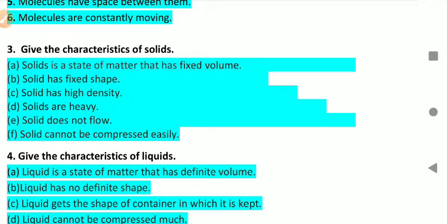Solid has a fixed shape, fixed size. Solid has the highest density in comparison to liquid and gases. Solid cannot be compressed easily. Solid cannot flow easily. So these are the characteristics of solid.